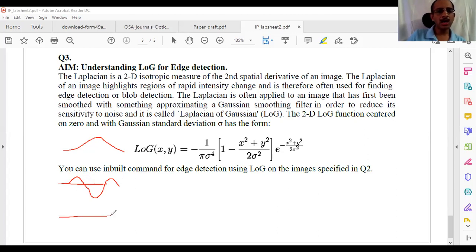But I think if you differentiate this, what you get will be the differentiation of Gaussian, and that essentially gives the slope. So the slope here is zero initially. It keeps increasing, and then it goes to zero here and then keeps decreasing. The slope keeps increasing, then comes down and then goes in this direction. This is the first derivative of Gaussian.